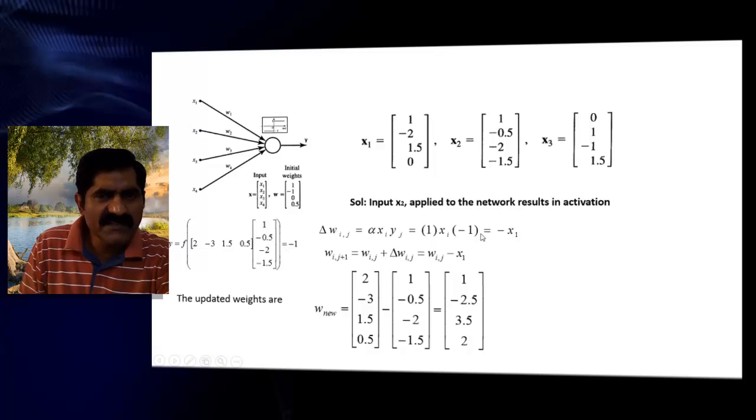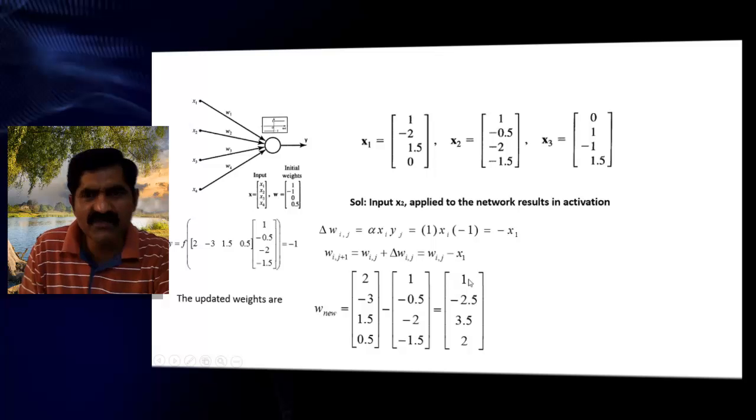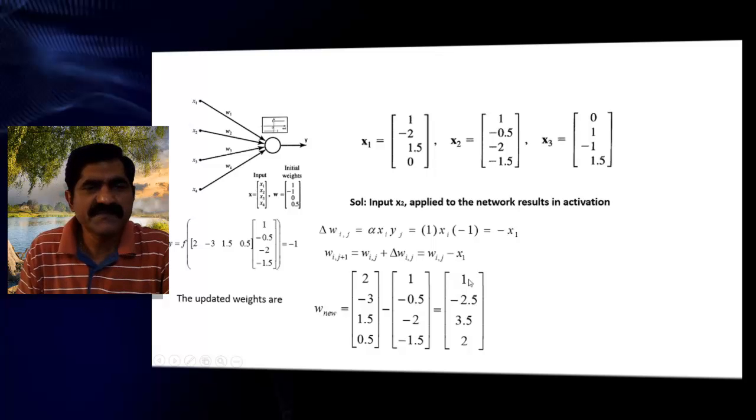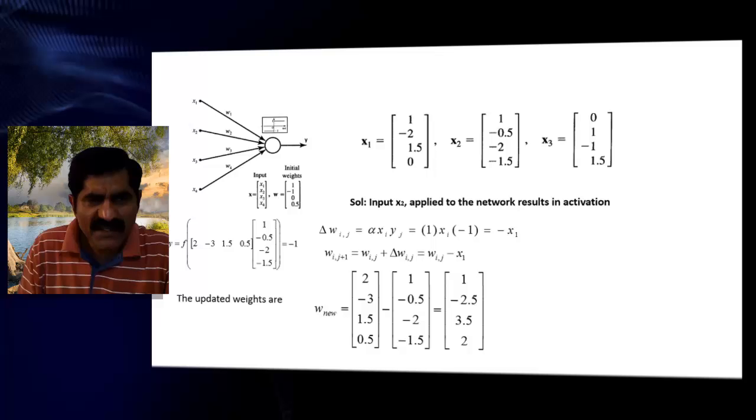If it is -1, then the update becomes minus x2. So the new weight is updated: we subtract the x2 value from the previous weight. So you get once again another new weight.